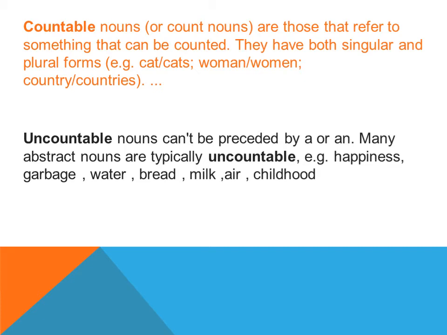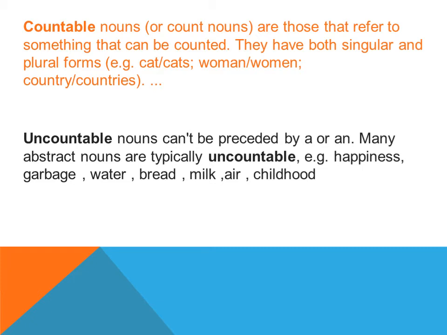The nouns which you can count are called countable nouns. This is related to the singular and plural concept also. Like if I say cat, you can see the example in the slide, cat or cats, singular and plural. So this is related to that concept also.